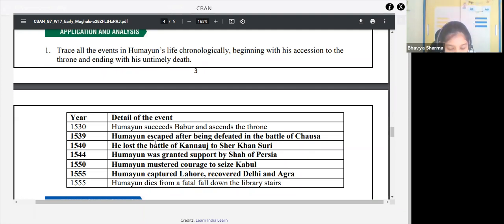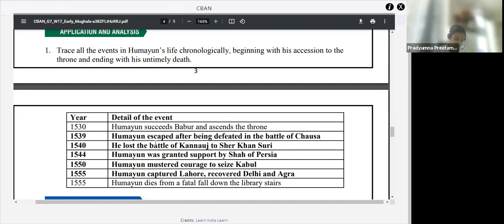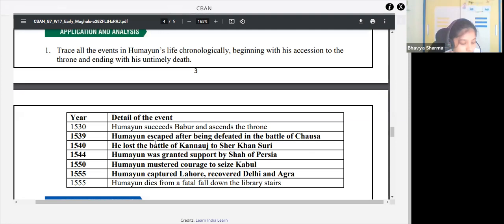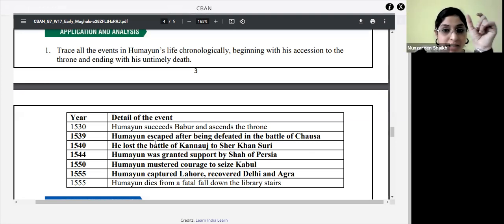1530, Humayun succeeds Babur and ascends the throne. Very good. 1539, the Battle of Chausa was fought between Humayun and Sher Khan. And there's one more important thing. Battle of Chausa, what had happened? Humayun was defeated. Humayun escaped. Very good. Humayun escaped. Okay. When you are telling about the Battle of Chausa, please mention this also, that after this battle he escaped.